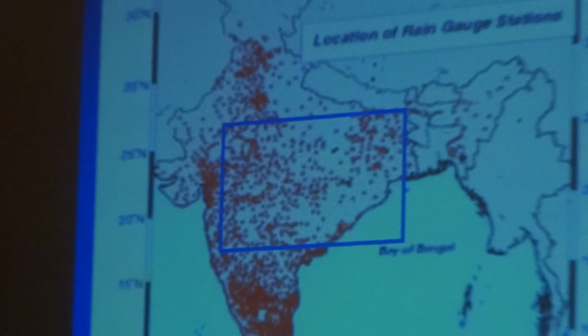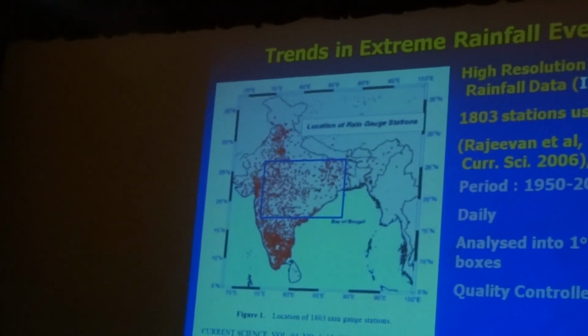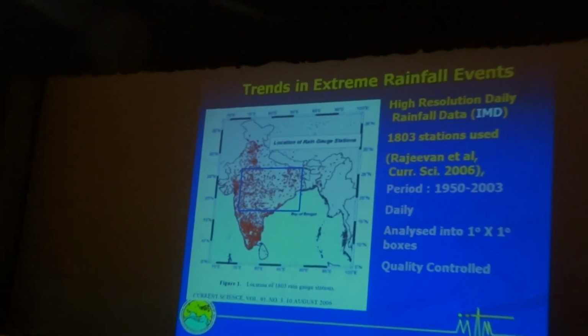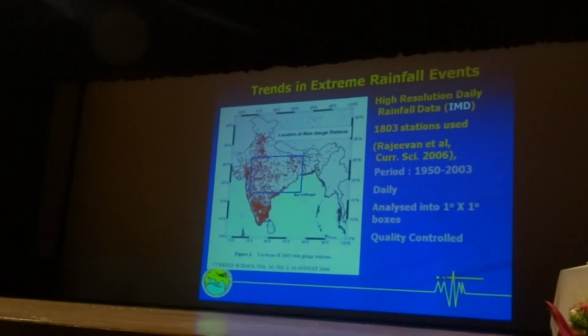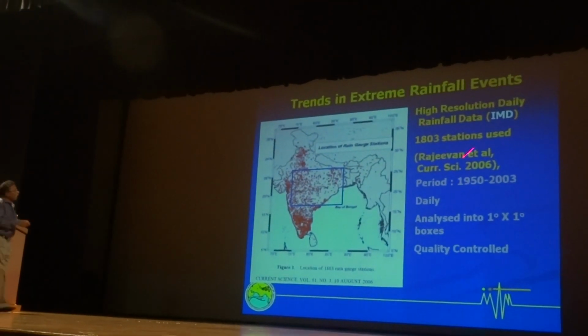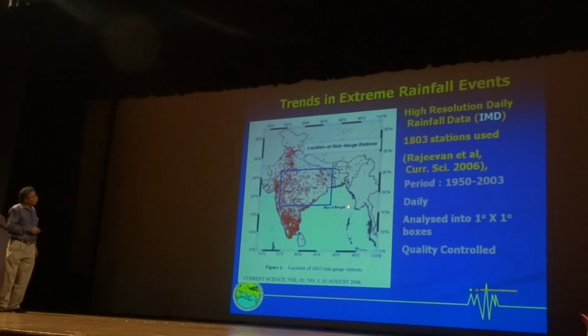So when the lower atmosphere becomes more unstable because of more moisture in the atmosphere, instability can be more vigorous and it can produce more heavy rainfall events. So that was a possibility, and to check that possibility, we actually did an analysis. That is what Dr. Nandkumar mentioned. So we looked at actual observations of rainfall. We have a very good data set over India, daily rainfall data over many years, 100 years now. But we analyzed about 50 years of data.